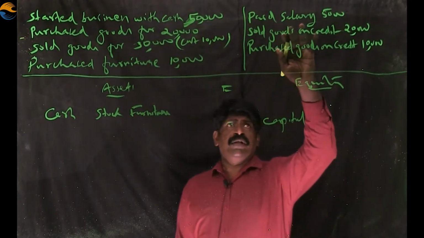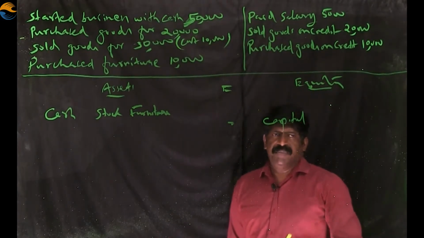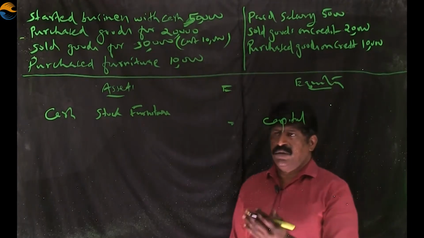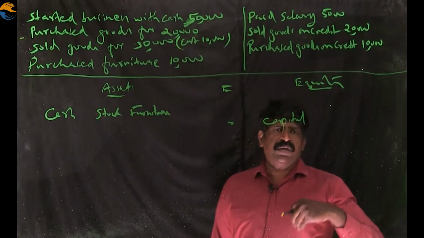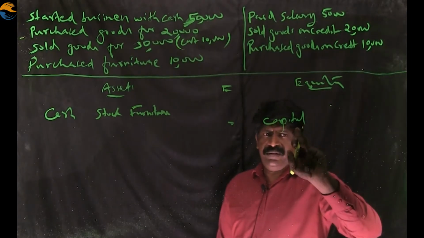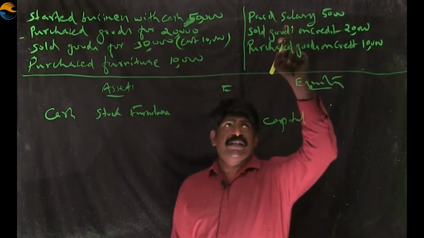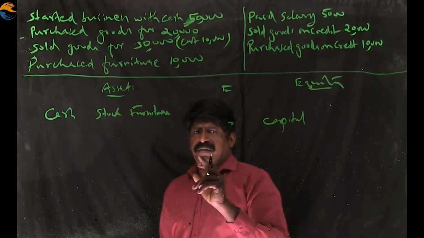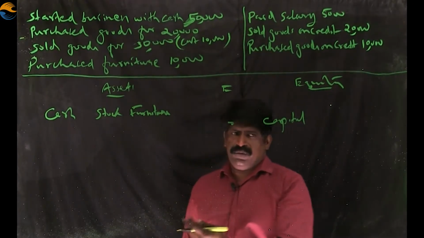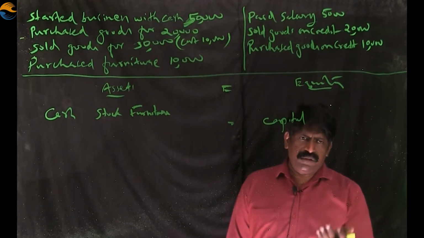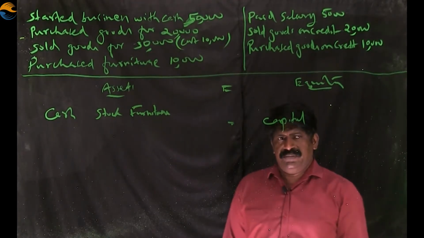Okay, now we move to the next one, paid salary. When we pay salary, cash goes out. Cash is already here, and when money goes out of the business, it affects the capital. So capital is here. This transaction, paid salary, will affect two items. On the left hand side, it affects cash. Cash goes out. When cash goes out, definitely the amount in the business also goes out.